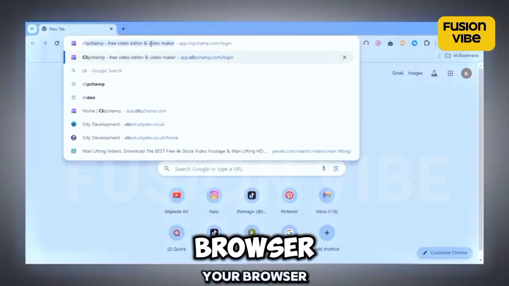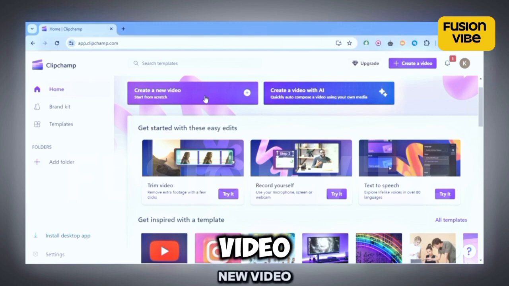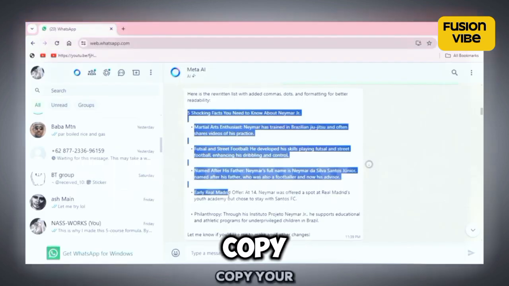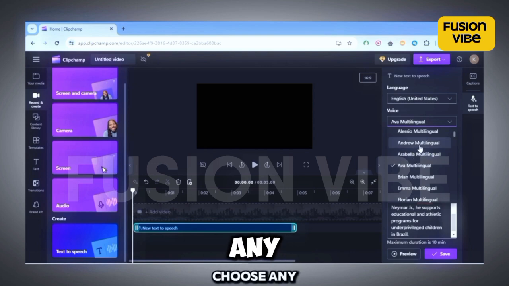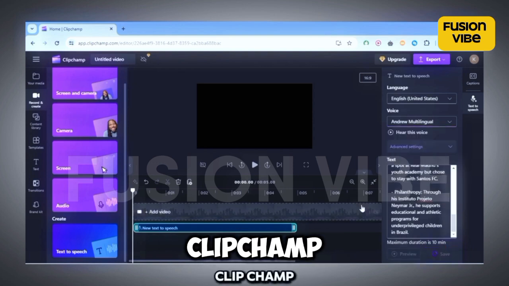Just open your browser and search for Clipchamp. Then log in and click on Create a New Video. Next, click on the Record and Create button and select Text to Speech. Copy your script, paste it there, and choose any speaker's voice you like. Finally, click on Save and let Clipchamp work its magic.